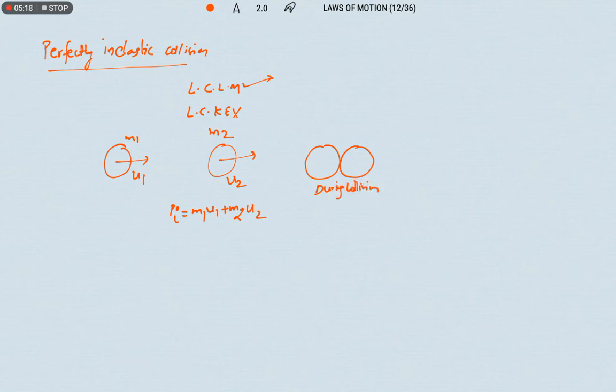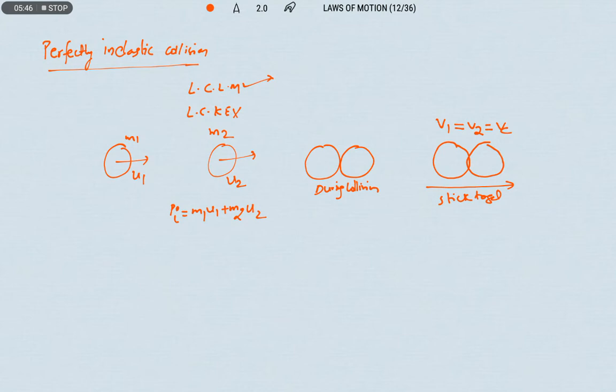During collision and after collision, both the bodies stick together and move with a common velocity. That means the velocity of the first body and the velocity of the second body are the same. After collision, they move with a common velocity. That kind of collision is known as perfectly inelastic collision.